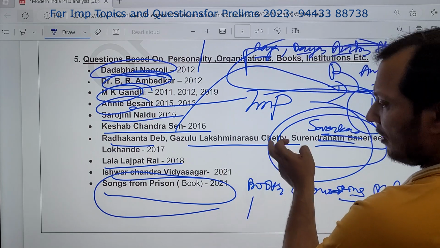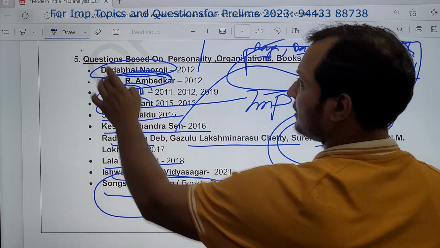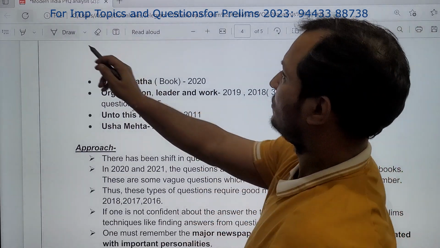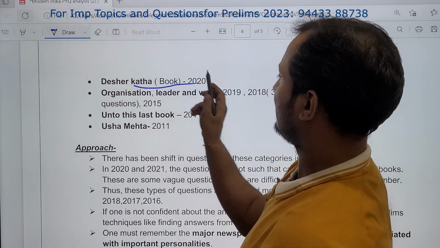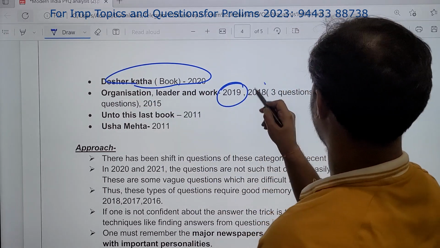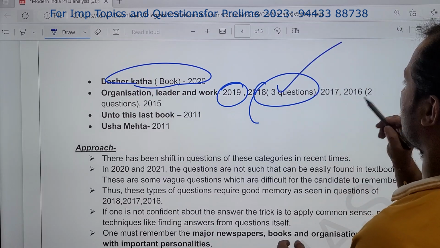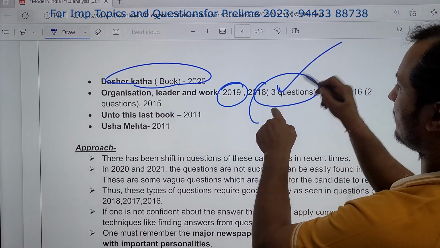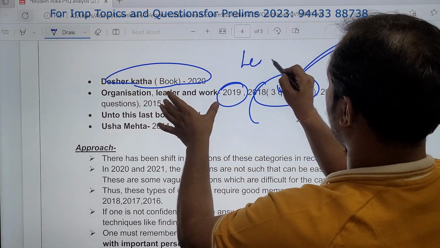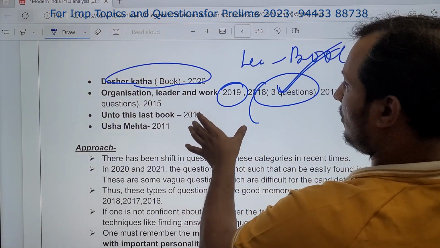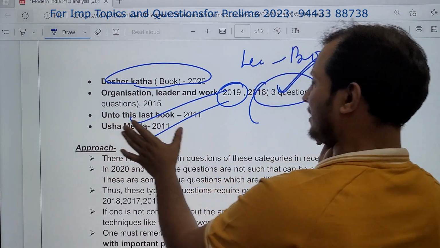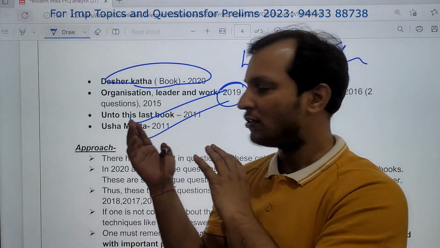So next, let us see, guys. Next category. More questions have come. You see book based questions. Desher Katha, organizations, leaders and work. You see how many questions have come. In 2018, 3 questions have come. Organizations and work, leaders and their work. Work means books. Onto this last, you see Gandhi. Then Usha Mehta, the secret radio, very important.